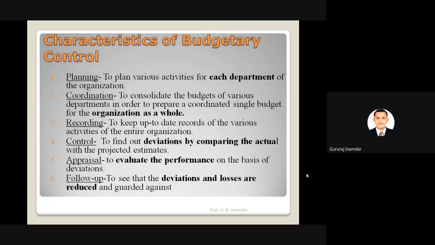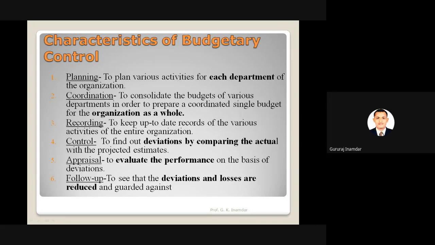Characteristic of budgetary control: planning. To plan various activities for each department of the organization. These are the characteristics of the budget. First is the planning. Now the entire budget will be the addition of the entire different departments. Each and every department has to give its budget to the head of that organization. So this is planning.